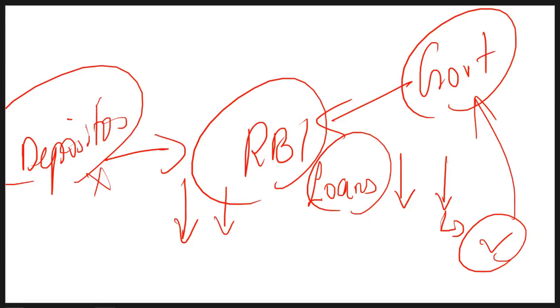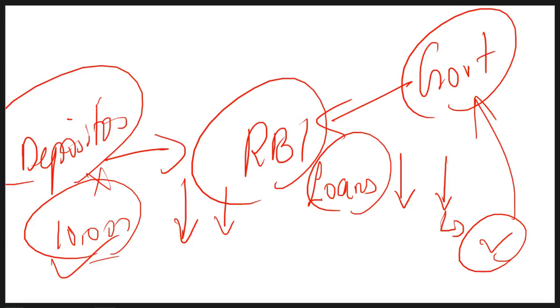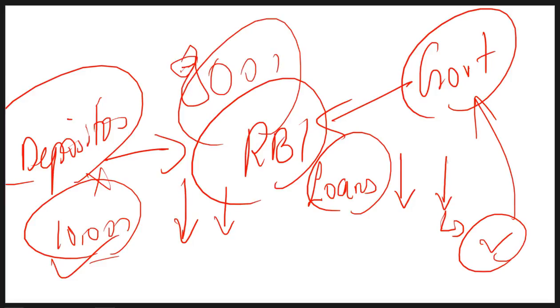Earlier on, you used to get, what, 10,000 rupees as interest per month, say for example, on the money that you have invested or deposited in the bank. But from next month, if the interest rate is down, then you will get somewhere around, say for example, 8,000 rupees. So it will be a loss of 2,000 rupees for you per month. If you calculate for 12 months, you will find that you are losing nearly 24,000 rupees. So you will not be happy with this.